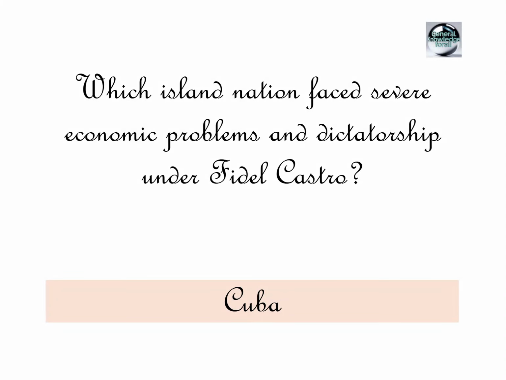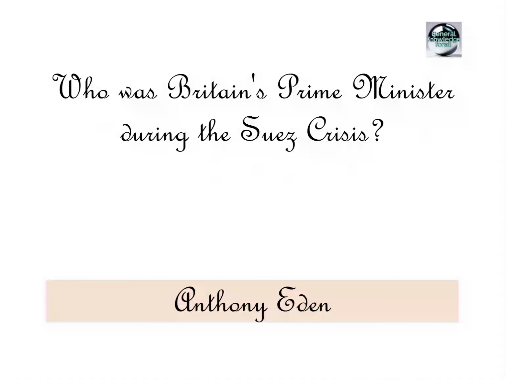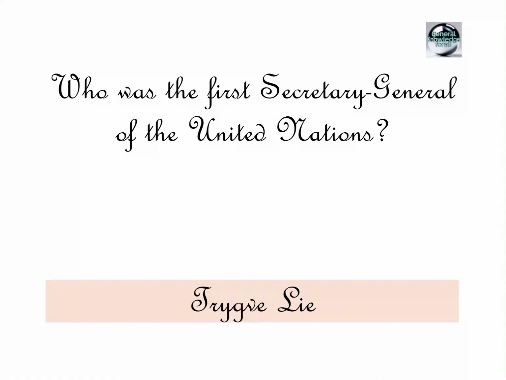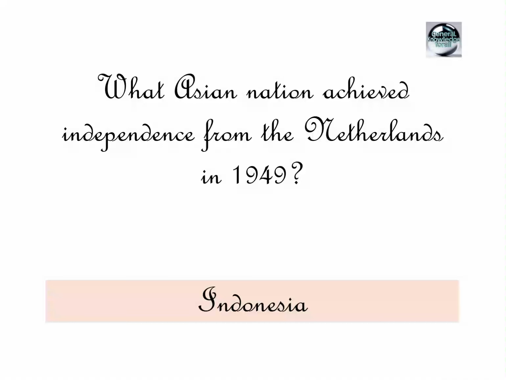Cuba. Who was Britain's Prime Minister during the Suez Crisis? Anthony Eden. What major economic alliance formed in Europe in 1957? The European Economic Community, EEC. Who was the first Secretary General of the United Nations? Trygve Lie. What Asian nation achieved independence from the Netherlands in 1949?